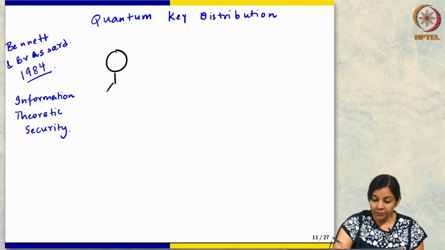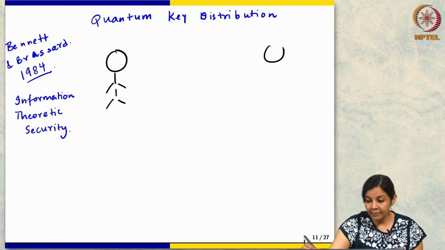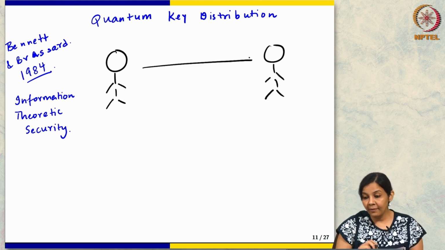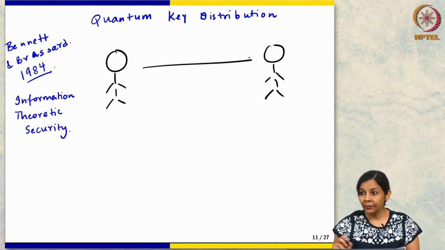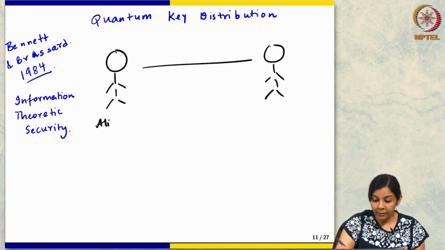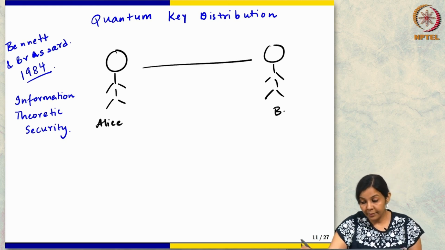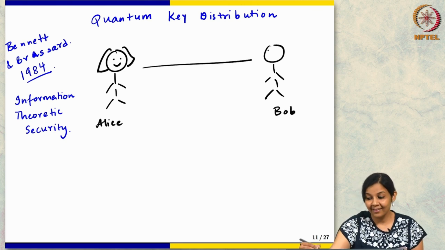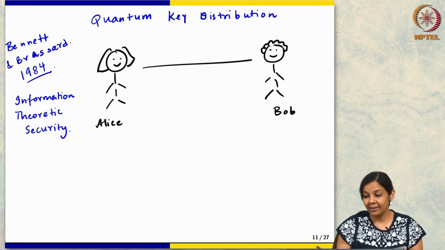So this is Alice, this is Bob, and they have a channel between them. And we have an eavesdropper, who's listening to this channel.